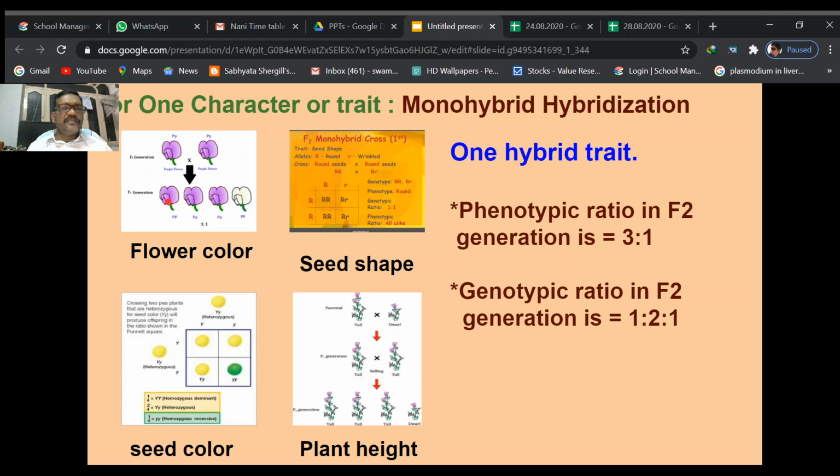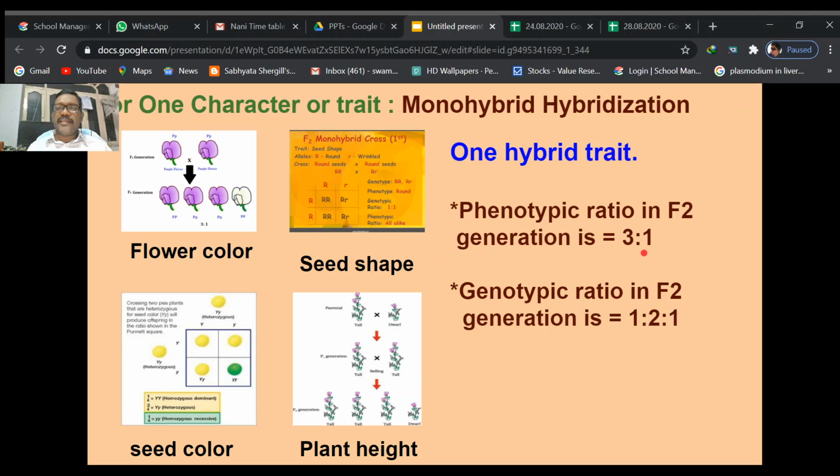In these four plants, he observed that three plants are phenotypically purple colored flowers containing plants. Only one plant is there which flowered with white color flowers. This is the phenotypic ratio, 3 purple color, 1 white color, the 3:1 ratio we already observed in the others.